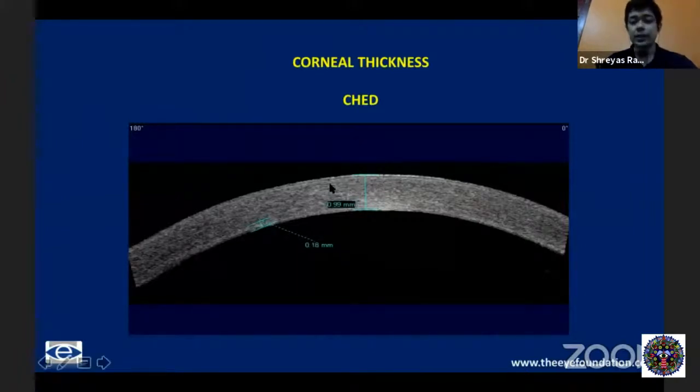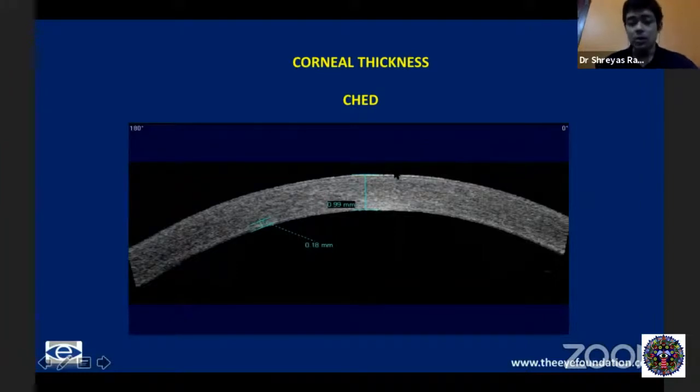Looking at the ASOCT, it is perhaps the most underrated, but the most useful device for measuring pachymetry. And this is actually a patient with CHED, that is congenital hereditary endothelial dystrophy, and a near opaque cornea. And you can measure the pachymetry very easily. It's almost 1,000 microns in thickness.